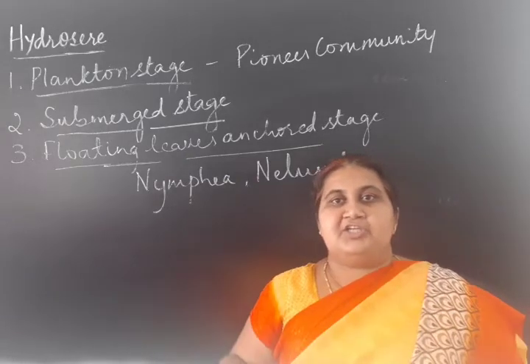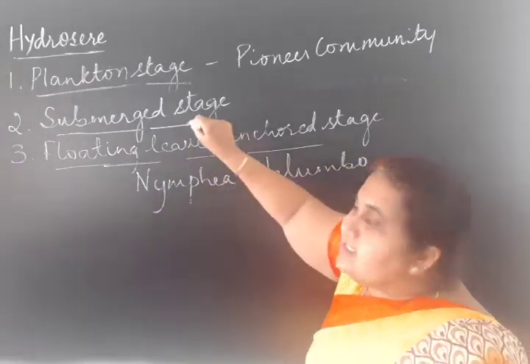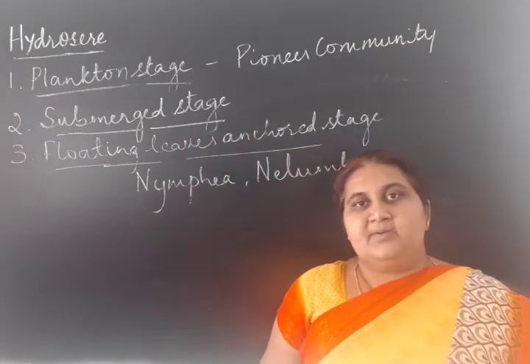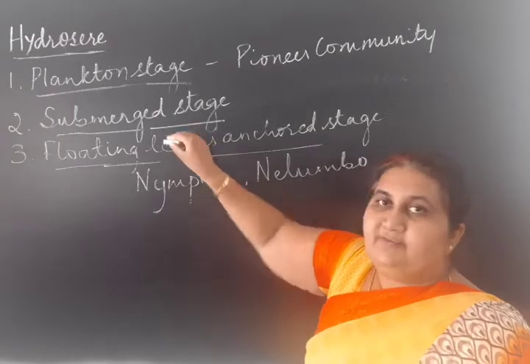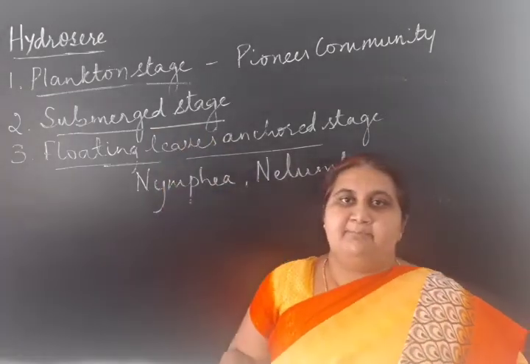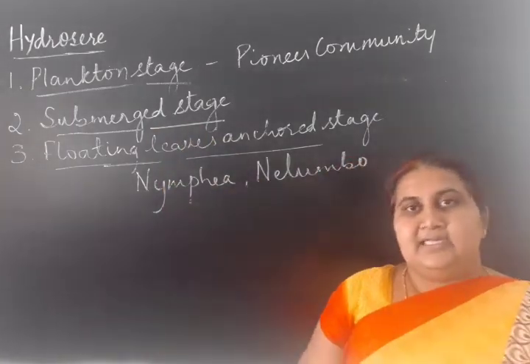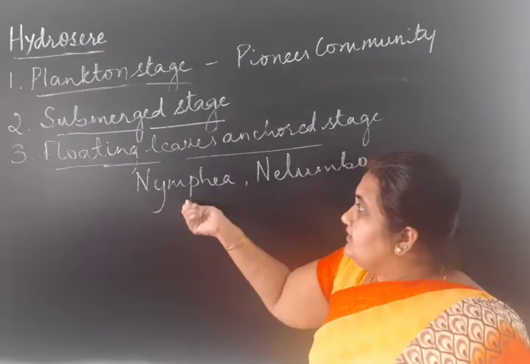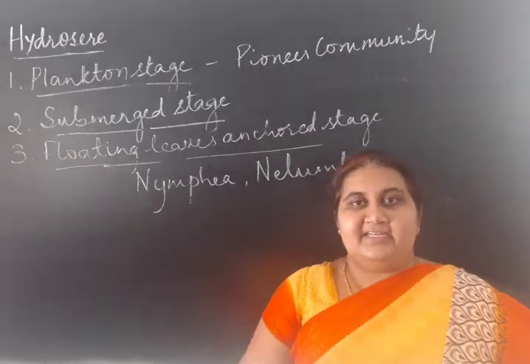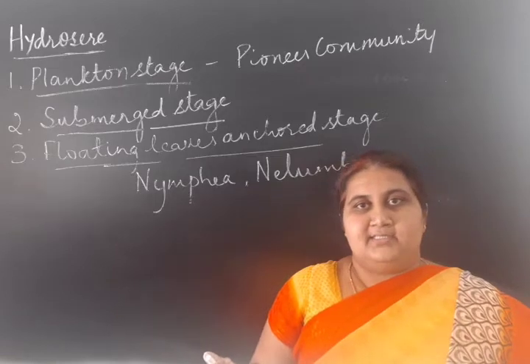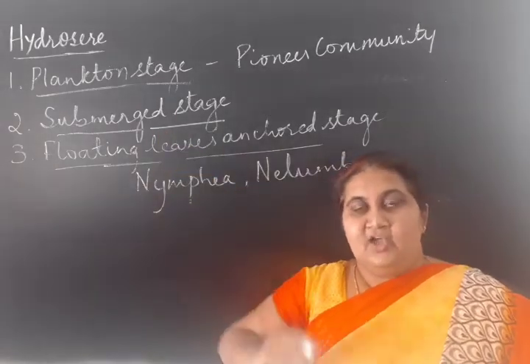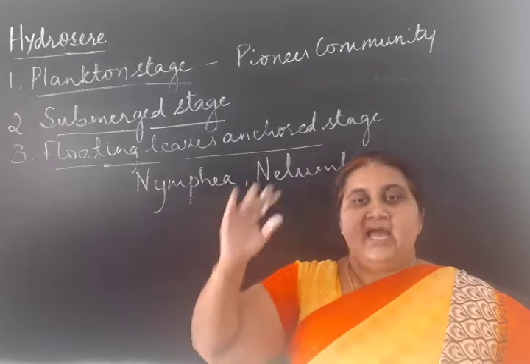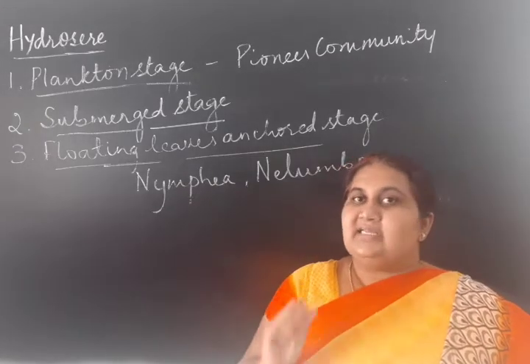They make shade for the previous occupants, the submerged hydrophytes. So conditions become unfavorable and slowly the submerged plants die. These plants generate more organic matter. As these die, organic matter is added, the bottom increases and the depth of the water decreases.